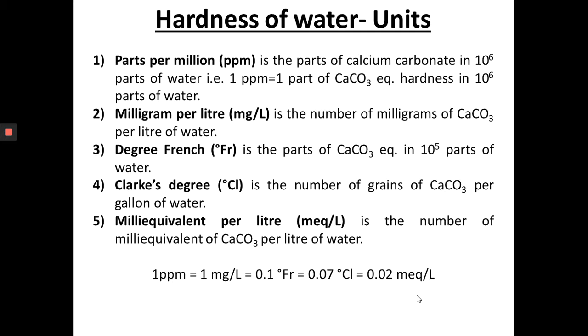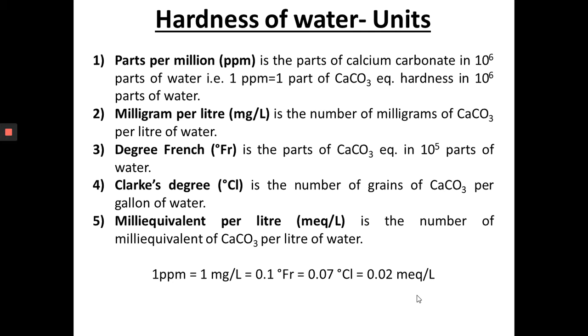Next one is degree French, which is the parts of calcium carbonate equivalent in 10 power 5 parts of water. If the unit is ppm, we calculate for 10 power 6 parts of water; if the unit is degree French, we calculate for 10 power 5 parts of water. Those things only differ there.